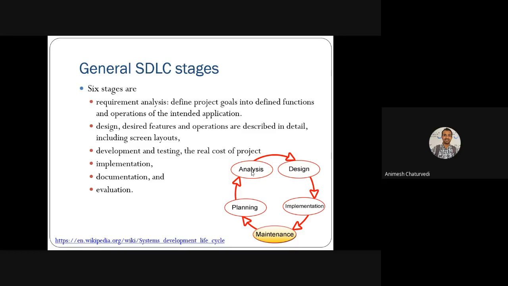Then you again design that requirement properly, then again you implement it, and then again you do the maintenance. And then again you do the planning, analysis, design, implementation, and maintenance. So this keeps on rotating. And the documentation part is one of the important features in maintenance as well as in the requirement analysis.